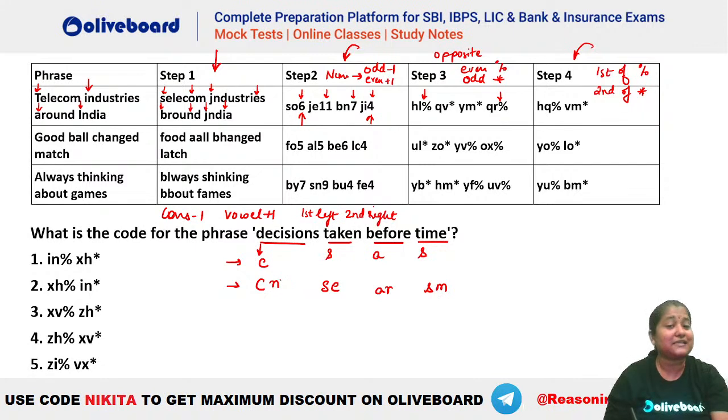ठीक है. अब इसके साथ नंबर हमें देखना है. So decisions, how many letters were there? 1, 2, 3, 4, 5, 6, 7, 8, 9. So 9 letters are here. So odd minus 1, that means C and 8. Okay. Taken 5. So 5 minus 1, 4. Before you can see 6. So plus 1, that means 7 here. Time is 4, again plus 1. So we will have a 5. Okay. So plus 1 again. So we will get this.